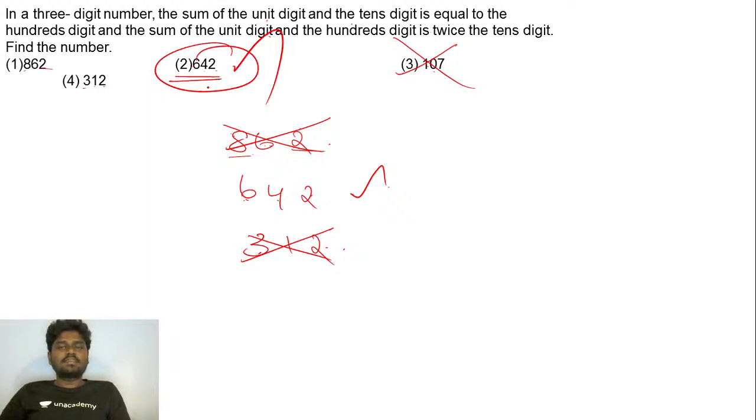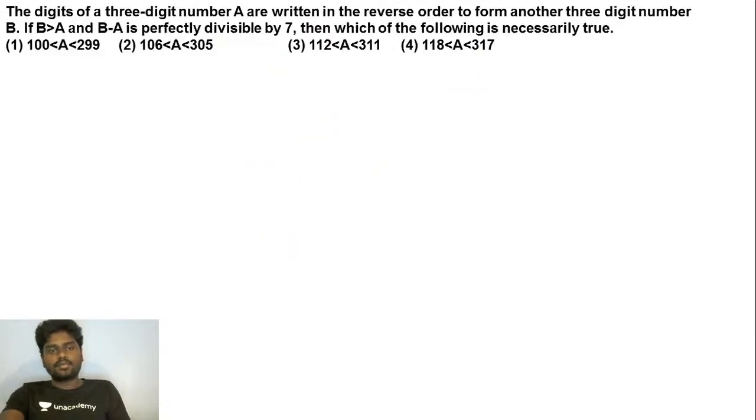672 is actually the number, 3-digit number, where the sum of the unit digit and tens digit is equal to the hundreds place, and the sum of unit digit and hundreds digit is twice the tens digit, right? Cool. Next question, guys. Come on. Next question for you.